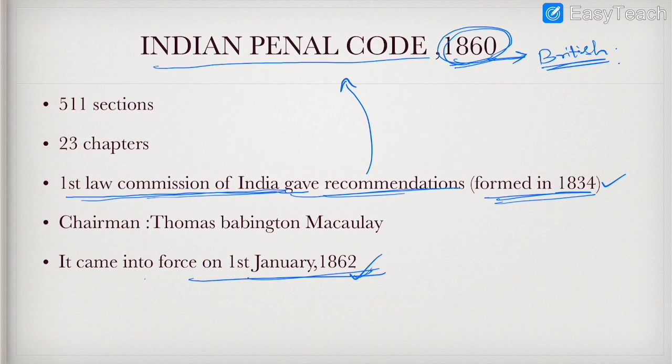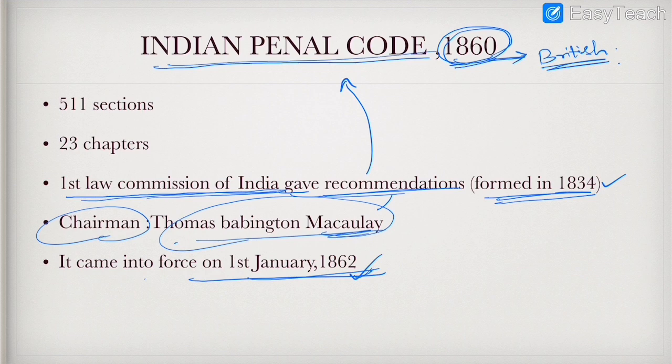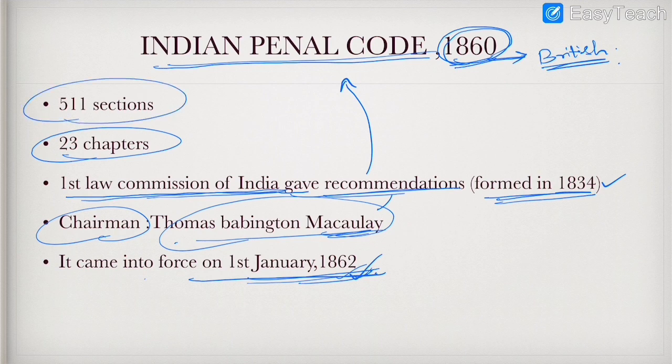The chairman of this commission was, everybody knows this person, Thomas Babington Macaulay. This commission recommended drafting this Indian Penal Code, and finally it came into existence in 1862. It came into force on 1st January 1862, and it contains 23 chapters and 511 sections.